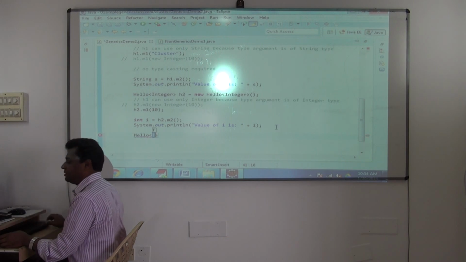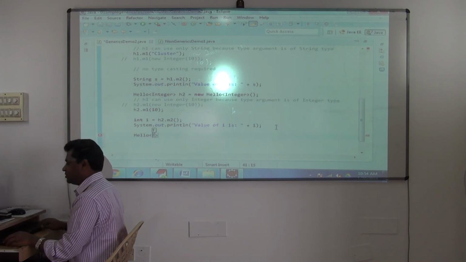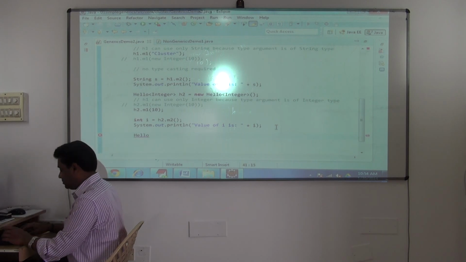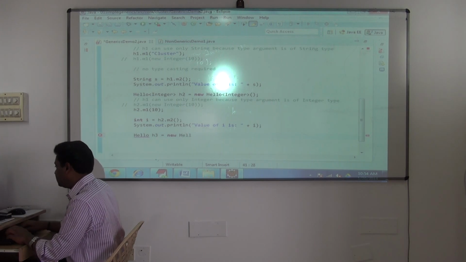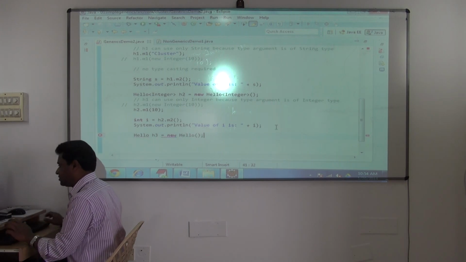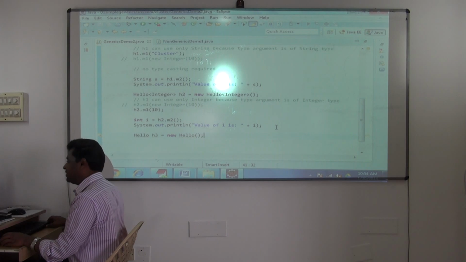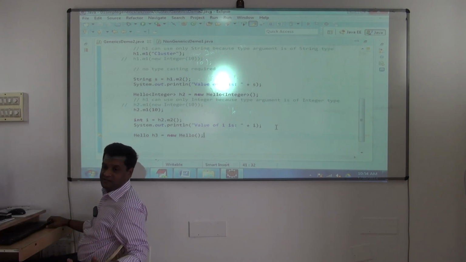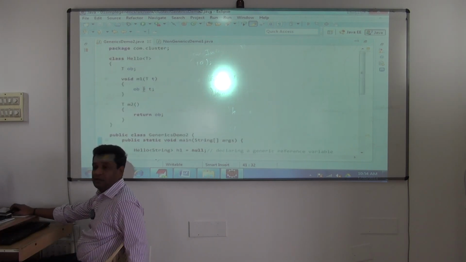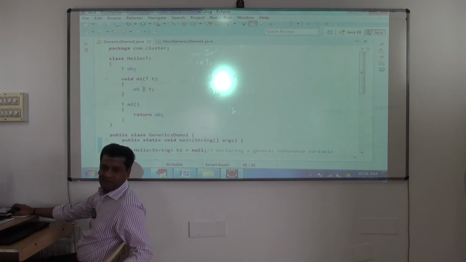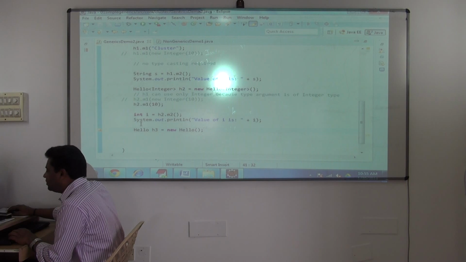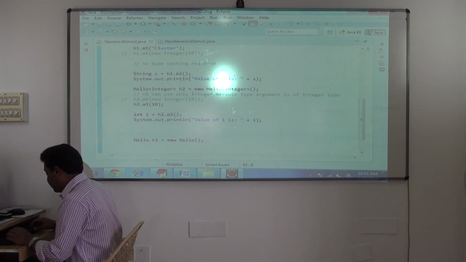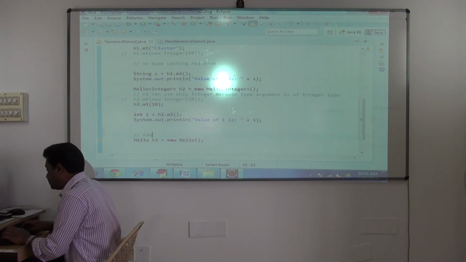See, this is what you are doing when you are typing the collections. You are removing this, yes or no? Fine. h3 is equal to new Hello. Still it works. But here, the class is generics. This class is a generics class, but I am not using the generic support of it. Understood? So when you do not use the generic support of it, this h3 is called a raw type.